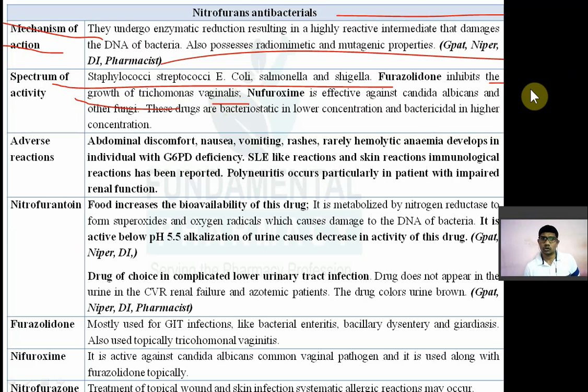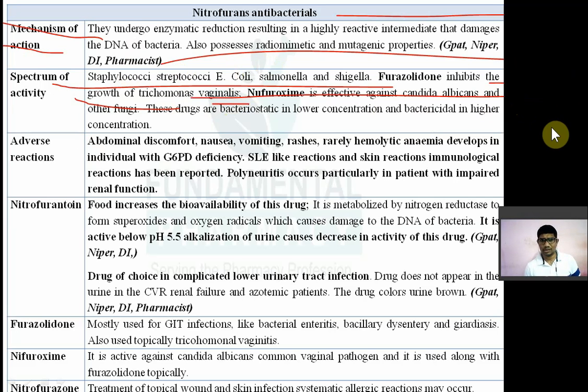Now, nifuroxime. It is also another nitrofuran. Nifuroxime is also effective against Candida albicans. That is one of the most common causes of vaginal infection. Candida albicans, most common cause of vaginal infection. Okay, nifuroxime and other forms.